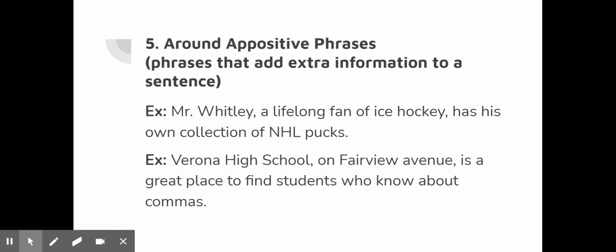But in order to add some color, a little spice to this sentence, you've said Mr. Whitley, comma, a lifelong fan of ice hockey, got a little background information in there, comma, has his own collection of NHL pucks. Now you've given a little bit of extra information, but the appositive phrase not being grammatically necessary to the rest of it, you have to separate out with commas to show that this is not directly contributing to this independent clause around it.